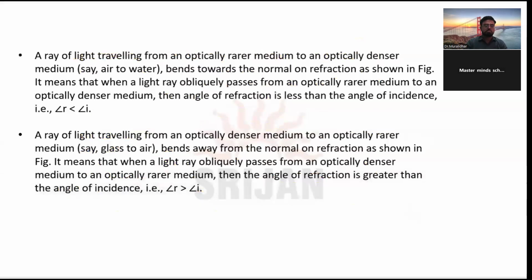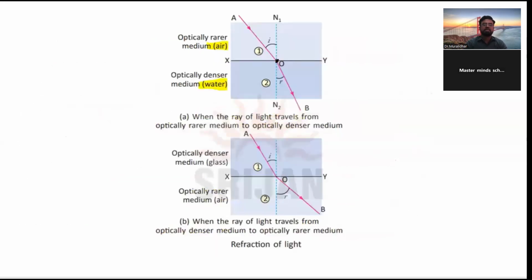Again, a ray of light traveling from optically rarer to denser medium, say air to water, bends towards the normal on refraction, as shown in the figure. It means that when a light ray obliquely passes from an optically rarer medium to an optically denser medium, the angle of refraction is less than the angle of incidence. So angle R has to be less than angle I, which exactly happens here.